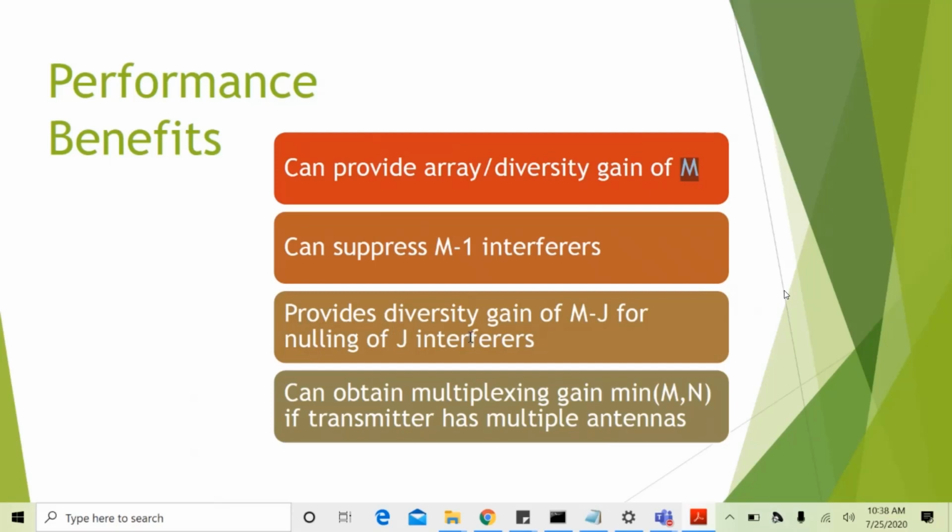Let us say there are J interferer signals nearby, and we have M transmit antennas. The effective diversity gain we will get is M minus J after nullifying the interference, and we can obtain multiplexing gain, which is the minimum of M comma N. M is the number of transmit antennas and N is the number of receive antennas, if the transmitter has multiple antennas.